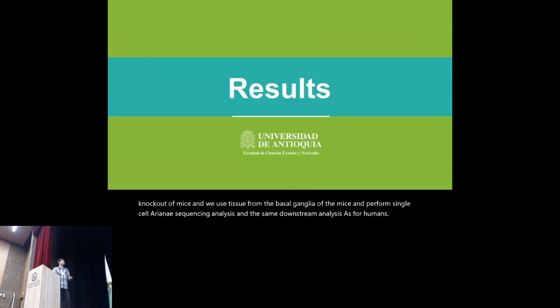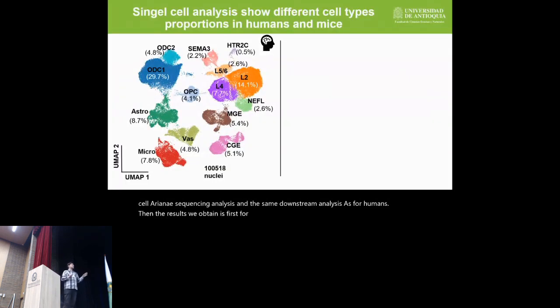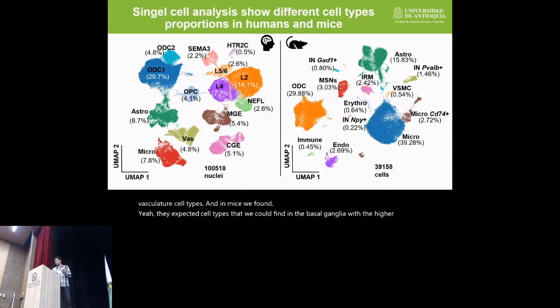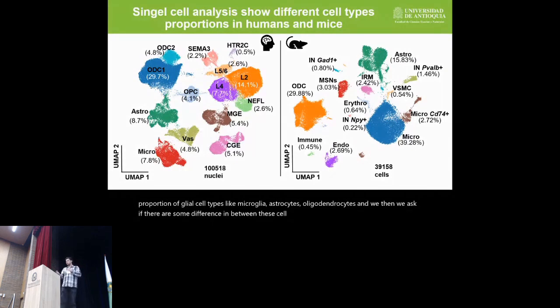Then the results we obtained is first, for humans, we found expected cell populations that we could find in the frontal cortex of the brain. We found several neuronal cell types in here. And we also found gliovascular unit cell types like oligodendrocytes, astrocytes, microglia, and vasculatory cell types. And in mice, we found the expected cell types that we could find in the basal ganglia with a higher proportion of glial cell types like microglia, astrocytes, oligodendrocytes, and then we ask if there are some differences between these cell populations between CADASIL samples and control samples.